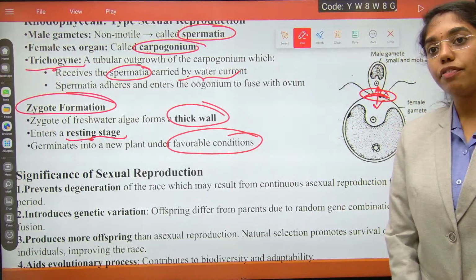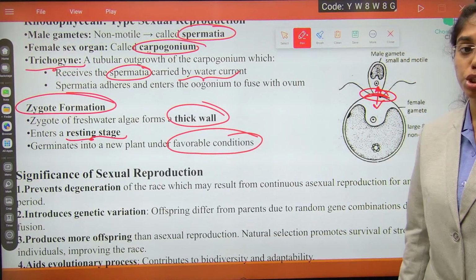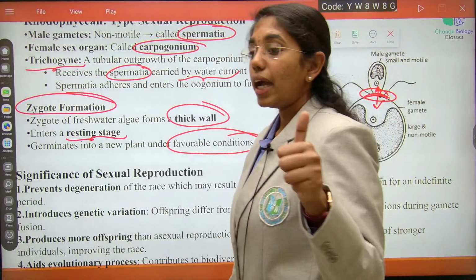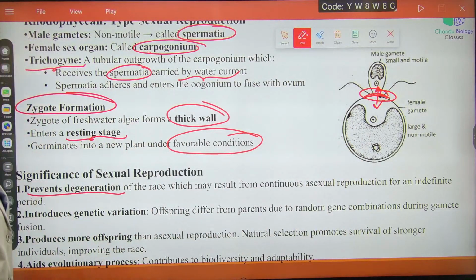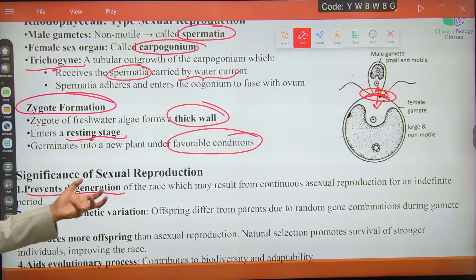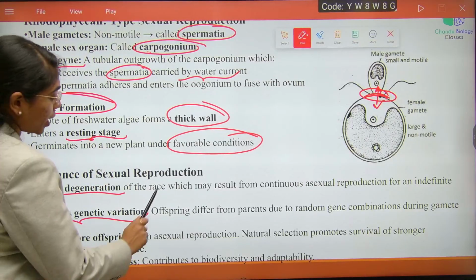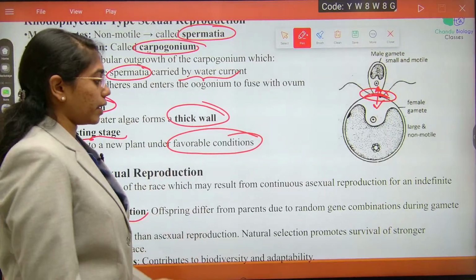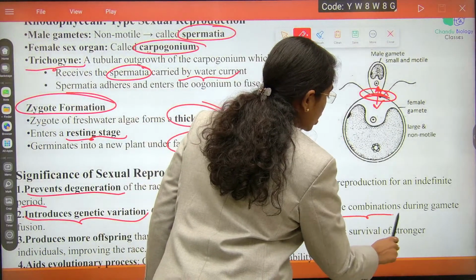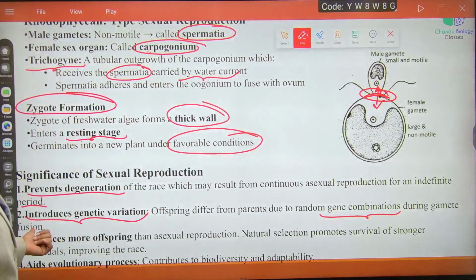What is the significance of sexual reproduction? First, it prevents degeneration of the race, which may result from continuous asexual reproduction for an indefinite period. Second, this introduces genetic variation. Offsprings will differ from the parent due to random gene combinations during gametic fusion.